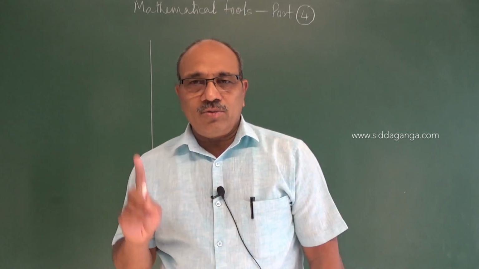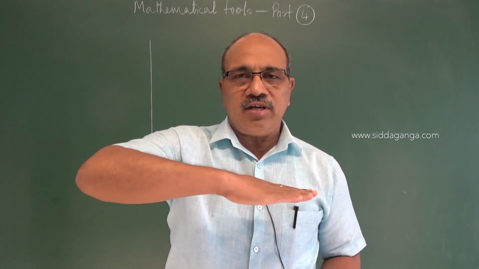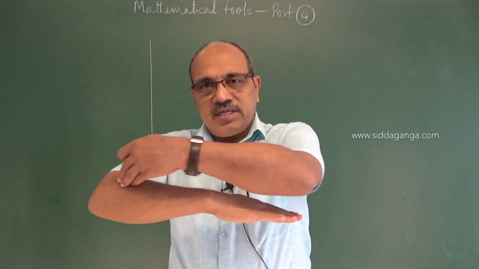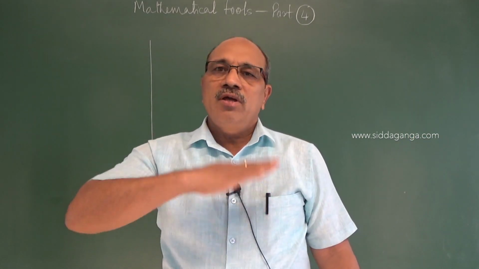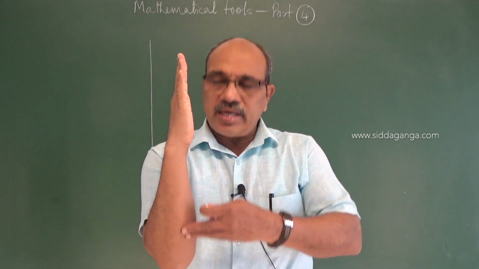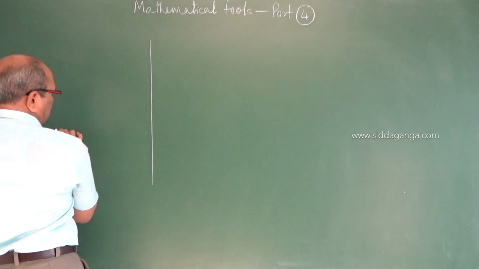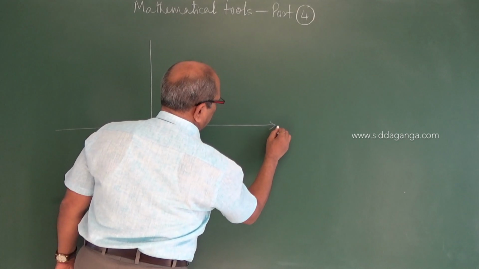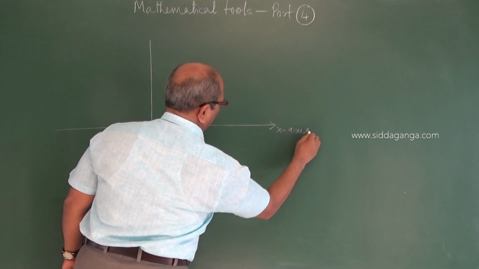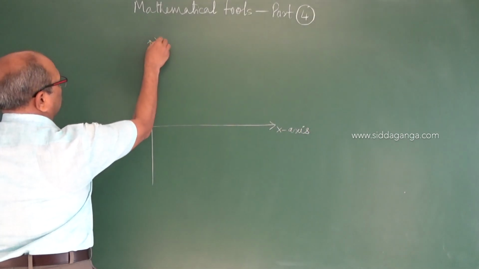I told you if the particle is moving only along the x-axis, we take the x value, and only along the y-axis, the ordinate. Let us think this is the x-axis and this is the y-axis.